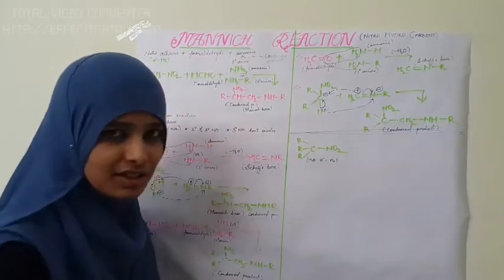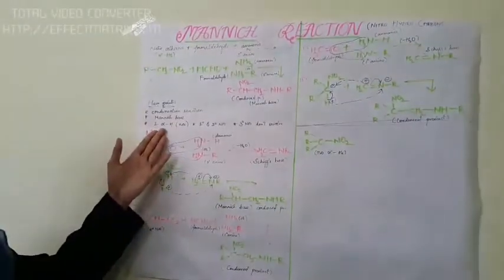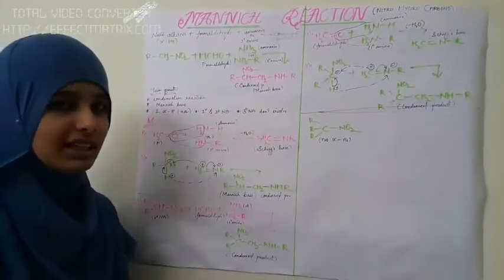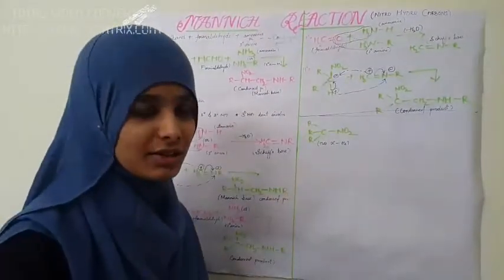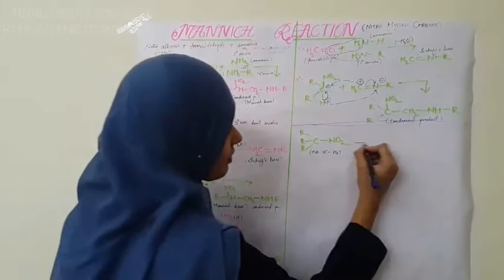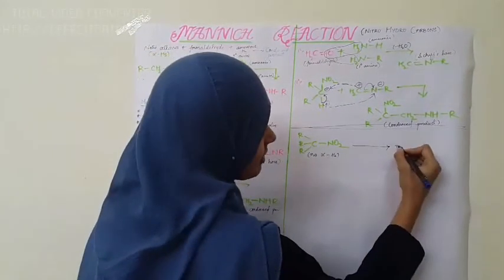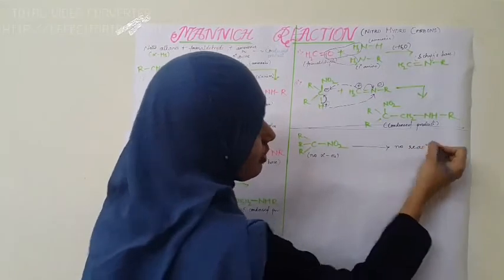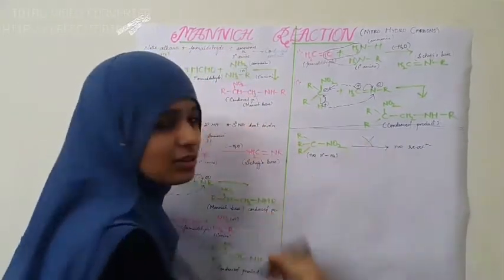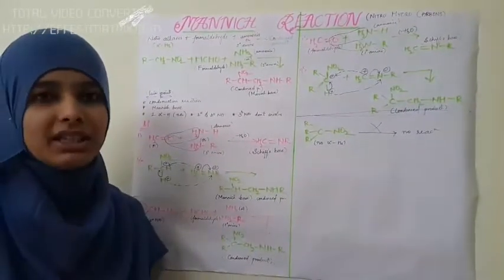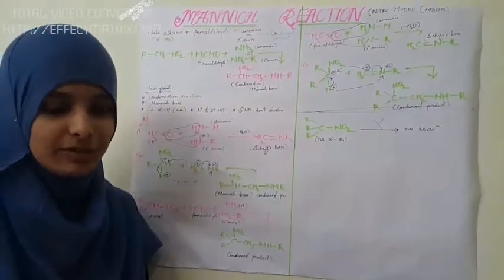Due to the absence of alpha hydrogens: as we have already said, there should be at least one alpha hydrogen in the nitroalkane, but here there are no alpha hydrogens. So due to the absence of alpha hydrogens, this reaction does not take place. No reaction. So we can say that in this reaction only primary and secondary nitroalkanes are involved.